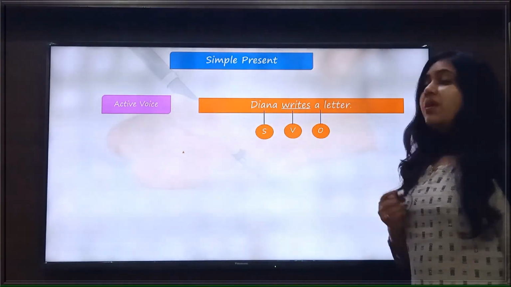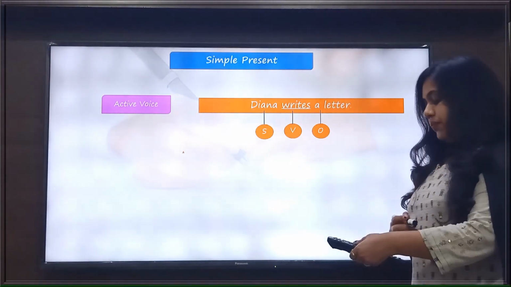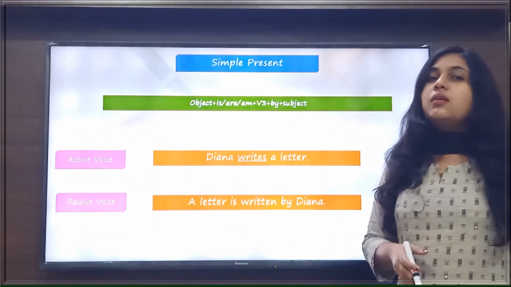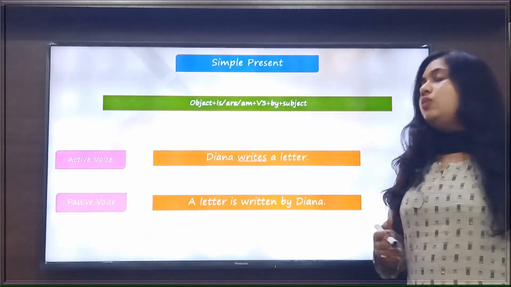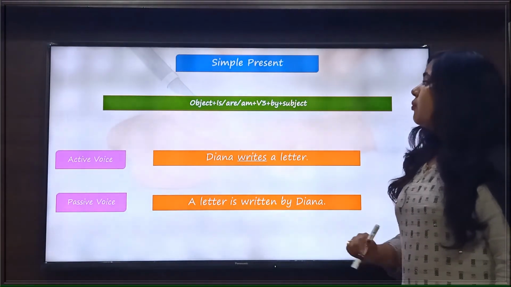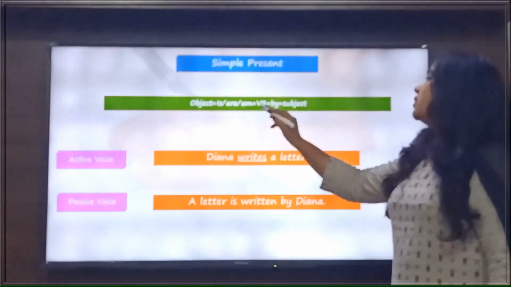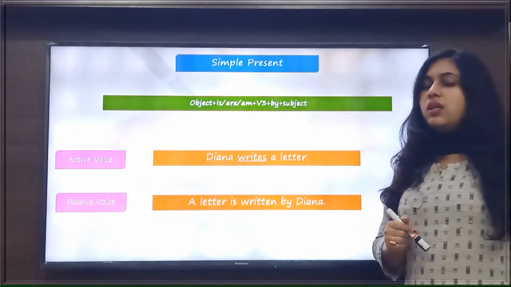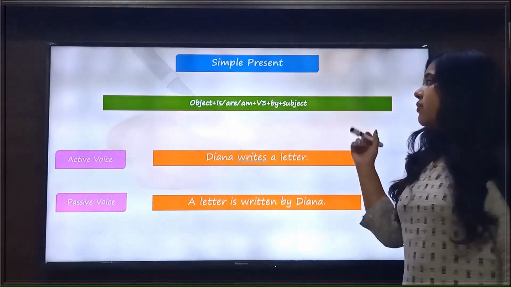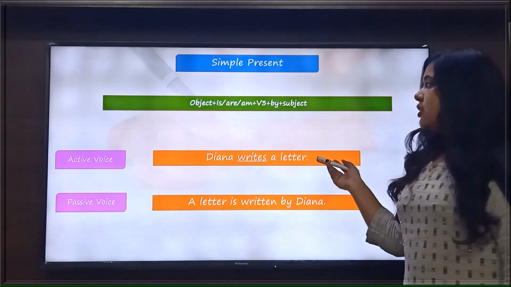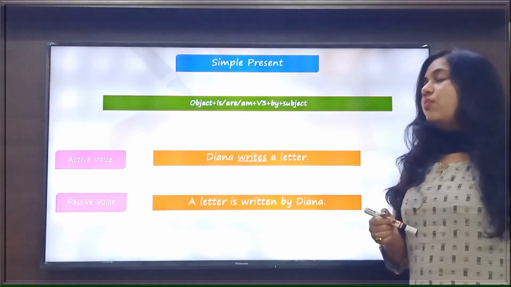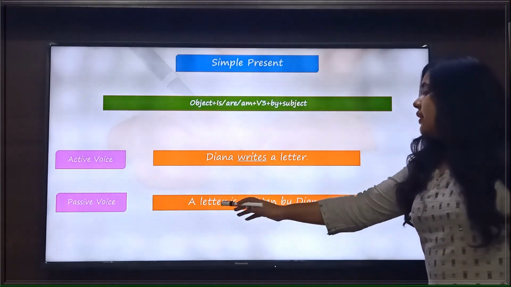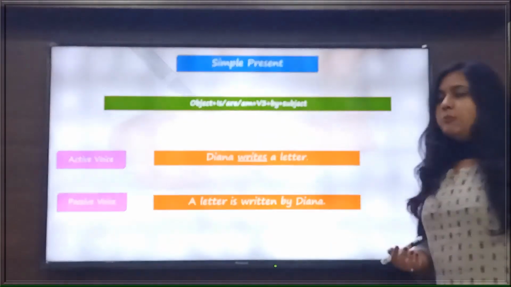Now we see the passive voice of this sentence. When we change this sentence into the passive voice, we will use this formula. The formula is object plus is/am/are plus V3 plus by plus subject. You can note down this formula in your notebook, and this formula will help you to change the sentence from active voice to passive voice. So our sentence in passive voice will be: A letter is written by Dinah.